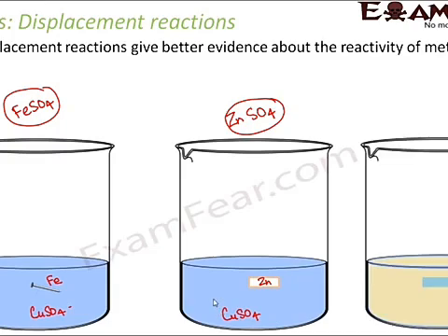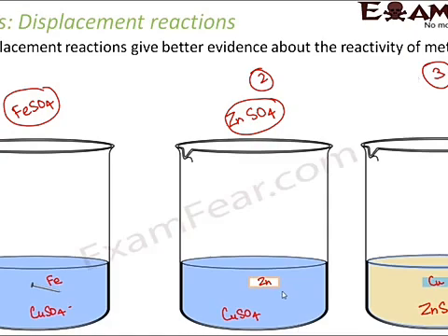Now another example can be taken where instead of copper sulfate solution, you take zinc sulfate solution. In zinc sulfate solution you have taken a small piece of copper. So it is just the opposite of the second scenario. If this is the second scenario and this is the third scenario, second and third are just the opposite.